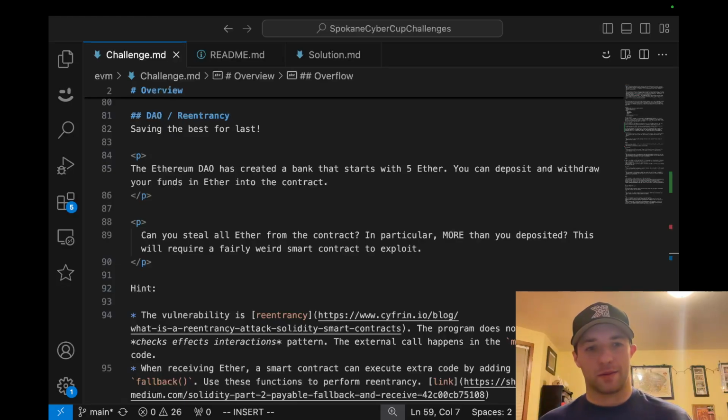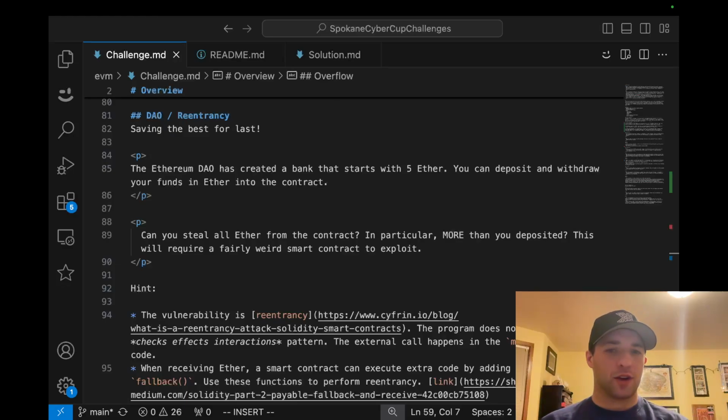This is the final challenge in the EVM smart contract series for the sixth year of the Spokane Cyber Cup. Now, this challenge is probably the hardest in the event. This one or Josh's brisk challenge, I would say. But this class is so cool, I had to include it. It's so classic. So let's get into it. DAO / Reentrancy. Saving the best for last.